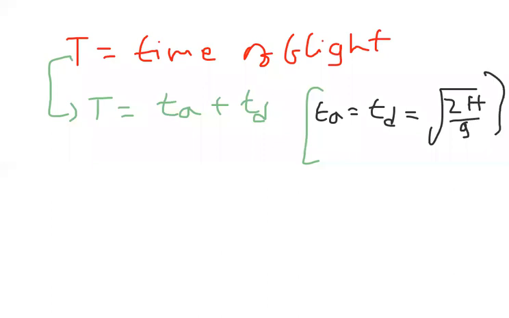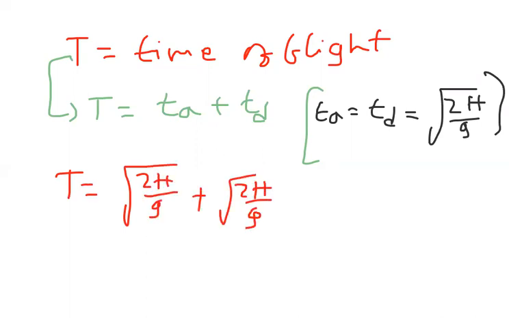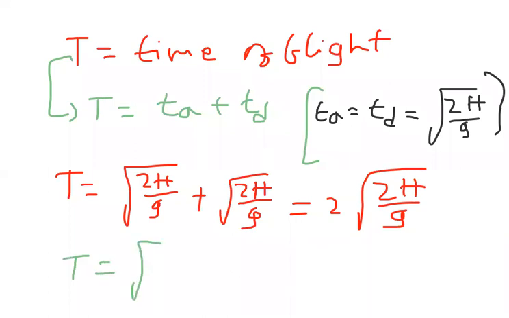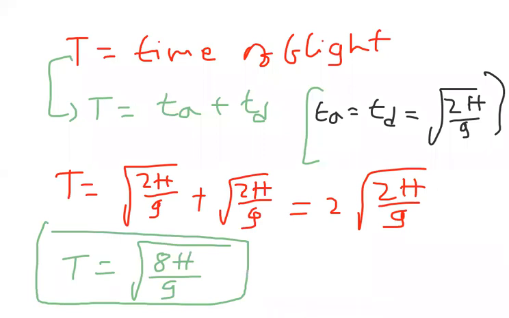From this, what is the time of flight? T is equal to root over 2h by g plus root over 2h by g. I can write 2 into root over 2h by g. If you take the 2 into the square root, I can write root over 8h by g, because when 2 goes into the square root it becomes 4, and 2 is already there, 4 into 2 is 8h by g. Or, time of ascent plus time of descent, we can also write u by g plus u by g, which is 2u by g. I can also write 2vs by g, because u and vs are equal.